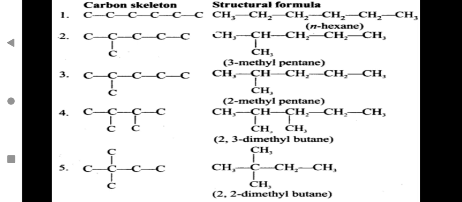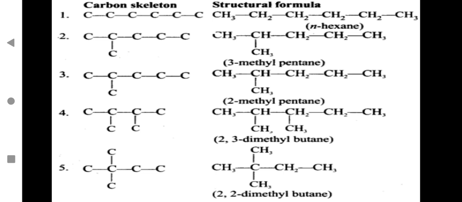First one is a normal hexane, when you have 6 carbon atoms in a straight chain. Then you have a straight chain where you have 5 carbon atoms. Then one attachment you see of a methyl group. You can attach this methyl group to any one of the carbon atoms, taking care of the valency, and then show the branching. So 5 carbon atoms in a straight chain, pentane.